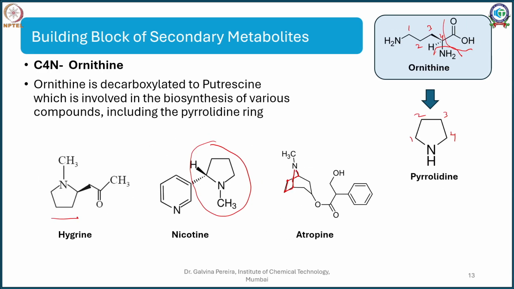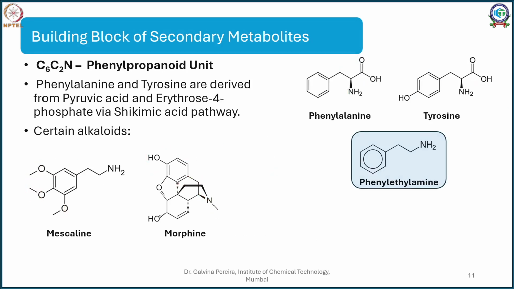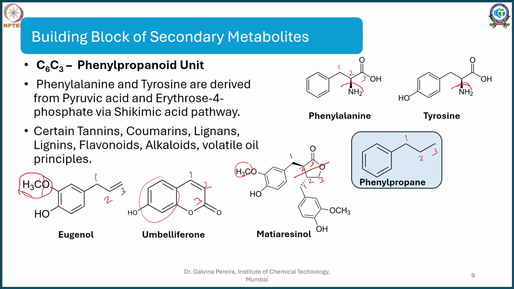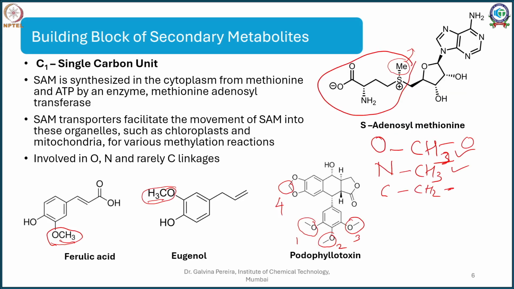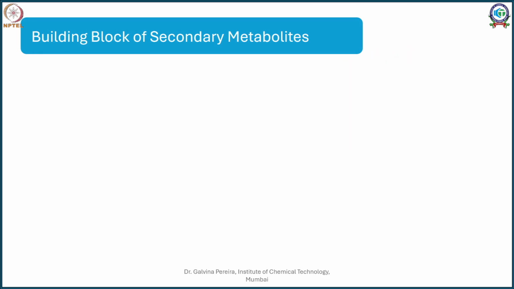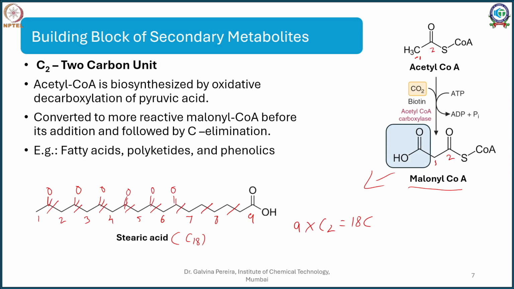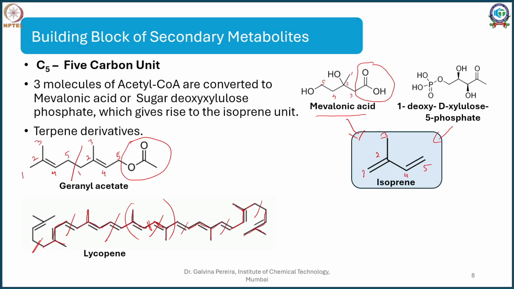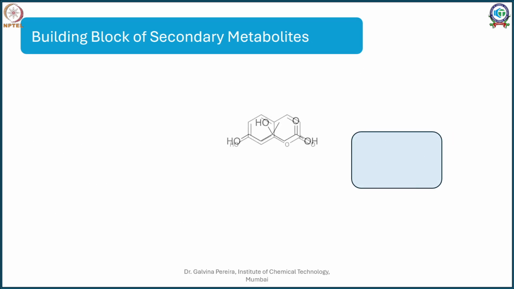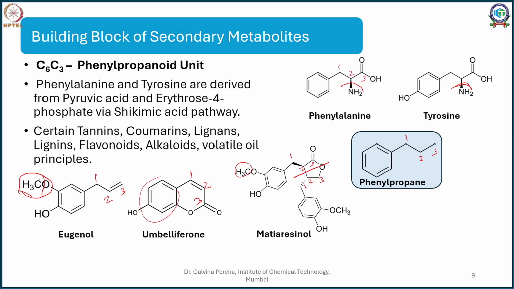So, just quickly going through it, we started with C1, that is your S-adenosyl methionine, then C2, which is brought in by acetyl CoA, then you have your C5, that is your isoprene unit, which is brought in by mevalonic acid or deoxyxylulose 5-phosphate. Then you have your phenylpropanoids, which have been given by phenylalanine and tyrosine.